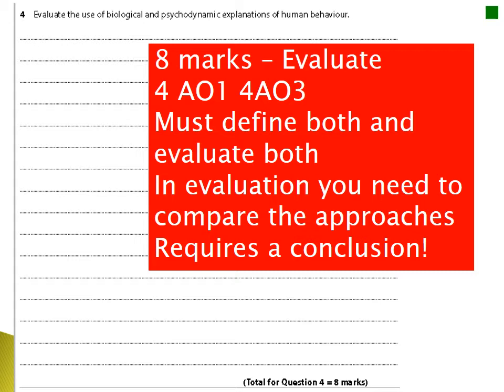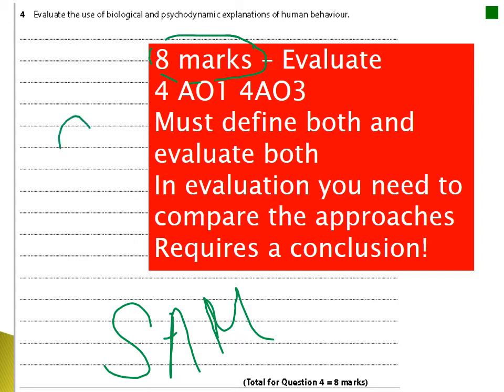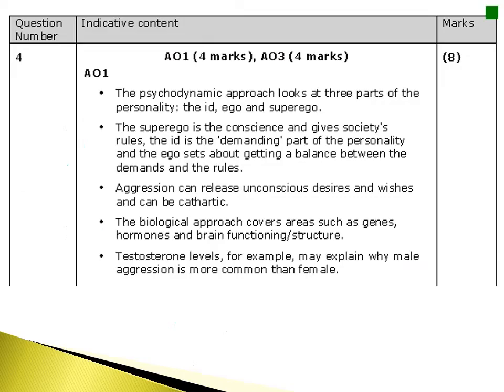Now, this is an example of a question that's come from the SAMs, and it's an 8-mark question evaluating the use of biological and psychodynamic explanations of human behaviour. Now, you must remember that because this is an 8-mark evaluate question, it does actually require 4 AO1 description marks and then 4 AO3 evaluation marks, and you must be able to do both. Don't forget as well that because it's an 8-mark question, you must include a conclusion.